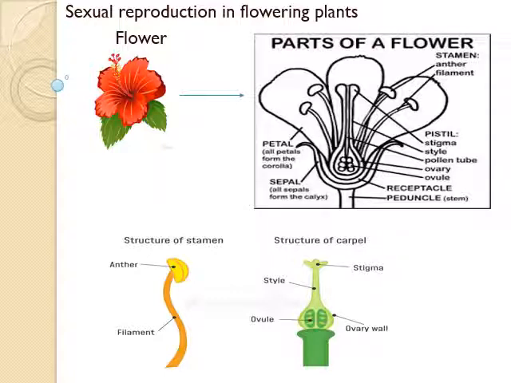First whorl, the outermost circle of a flower, is sepals. It is otherwise called calyx. It is a green leaf-like structure. It protects the flower before blooming. Second whorl of the flower is petals. It is otherwise called corolla. These are in different colors and usually centered. It helps to attract insects for pollination. It also protects the reproductive organs which are at the center of the flower.